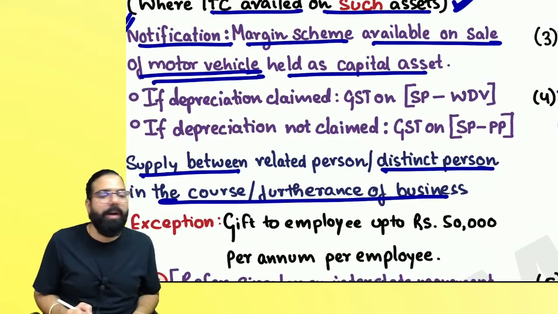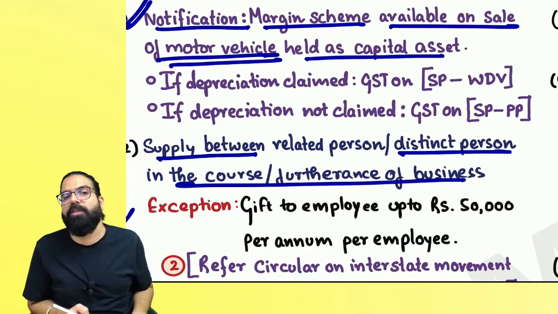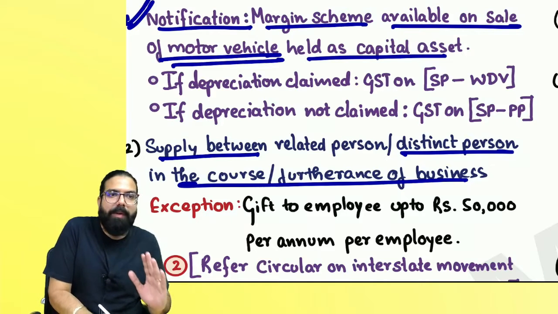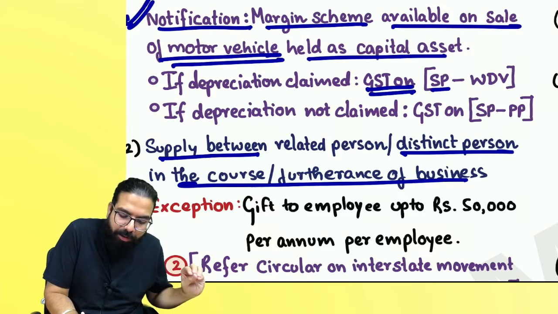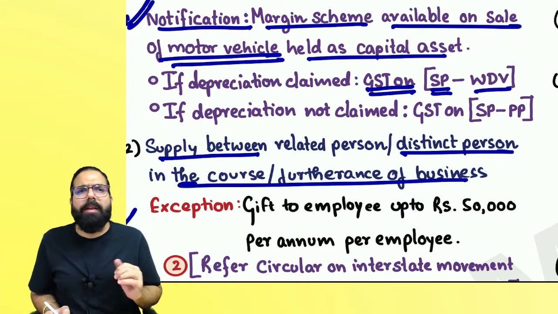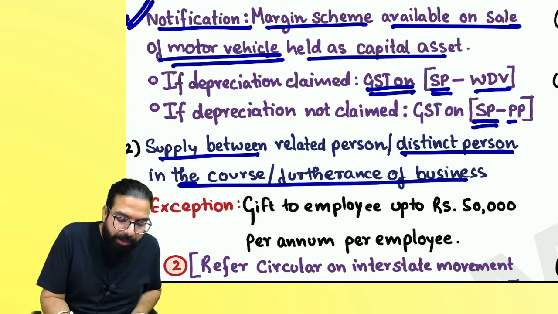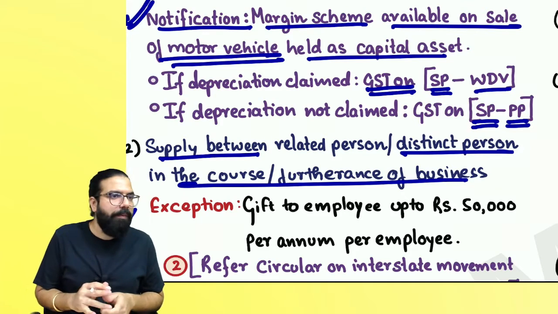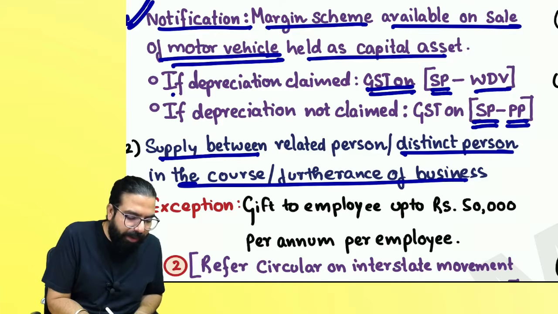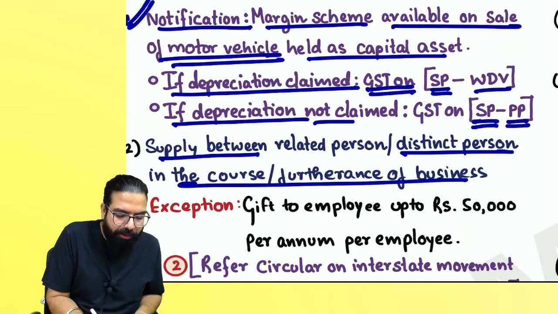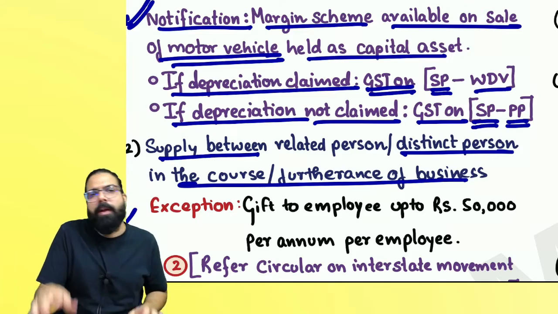So if in your business you are holding a capital asset, which is basically a car, and you go ahead and sell that car, the marginal scheme will be available. You will be liable to pay GST only on the sale value minus the WDV. Sir, I'm not depreciating the car. Then in that scenario, you will have to pay GST on selling price minus purchase price. Are we clear with this point? So, sir, if depreciation is claimed, GST on selling price minus WDV. If depreciation is not claimed, GST on selling price minus purchase price.